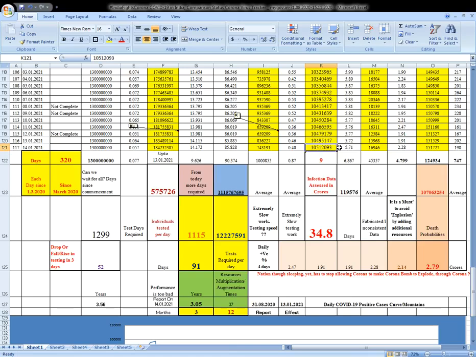This is 1 crore 5 lakhs, I'm sorry, 1 crore 5 lakhs 12,093 exposures until now. So many people have been infected. This is what it says, so many people, and they claim that. Let us see how many percent here.